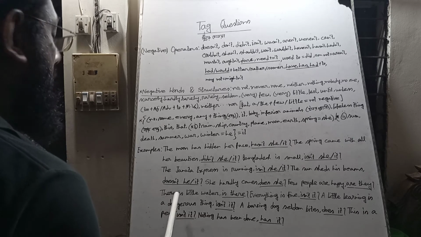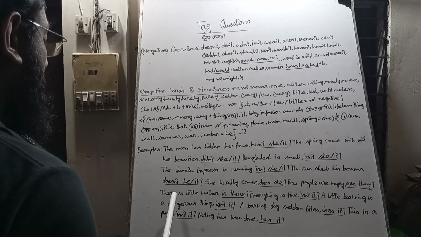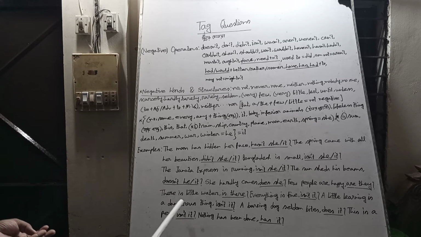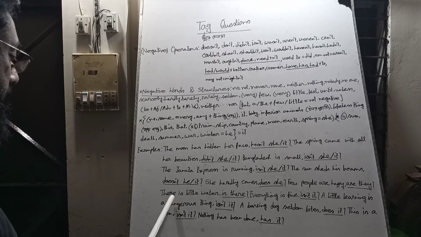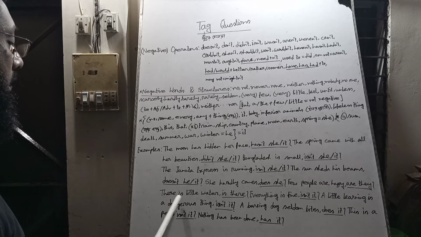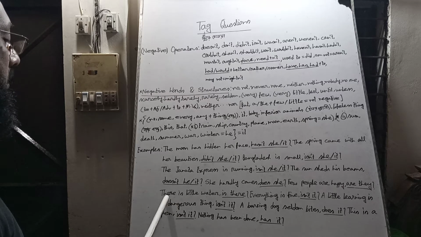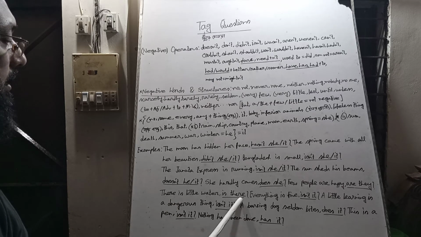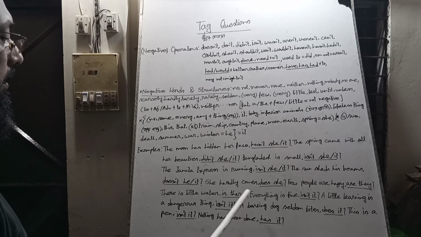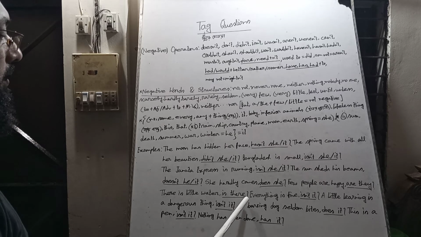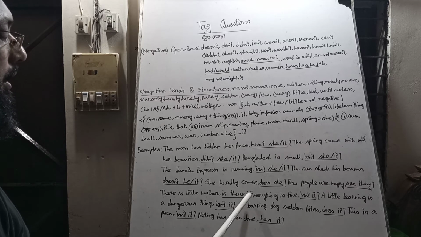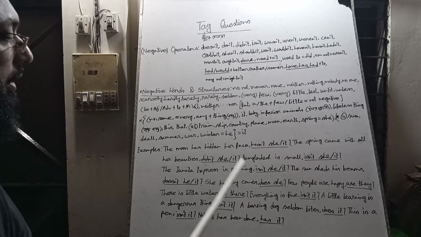This there is called introductory, preparatory, non-referential, anticipatory, provisional. We can call them by five names. So we use this there and here as subject, instead of subject. At last we use an interrogation mark.